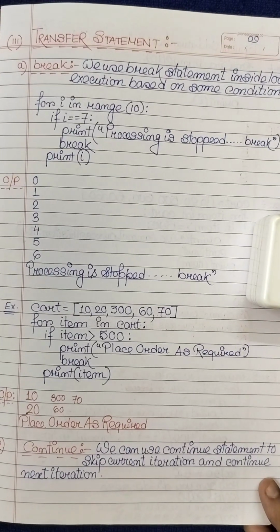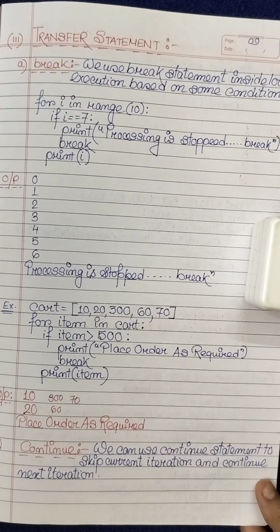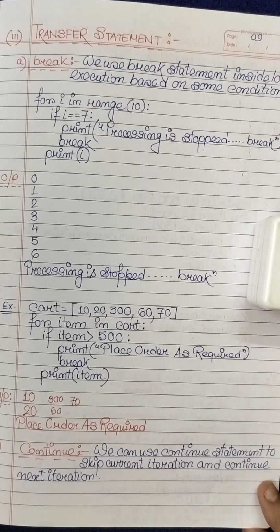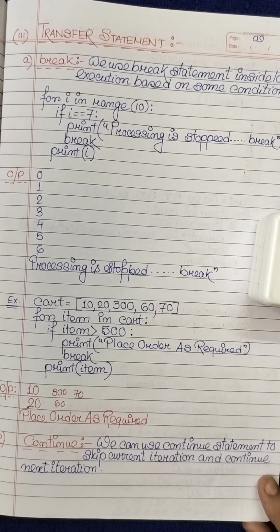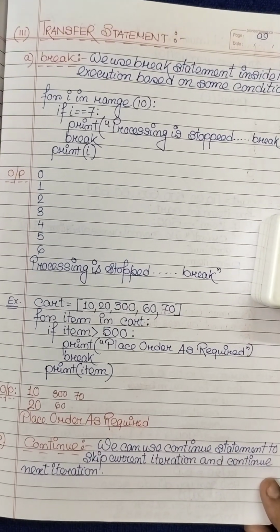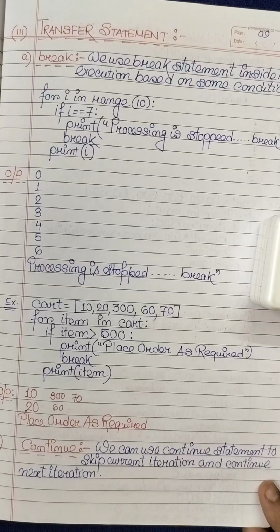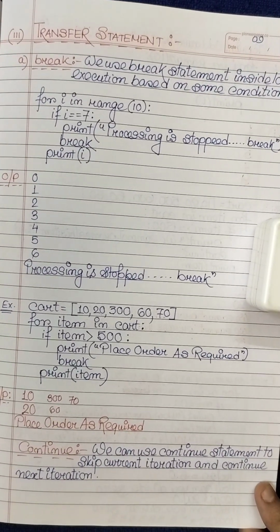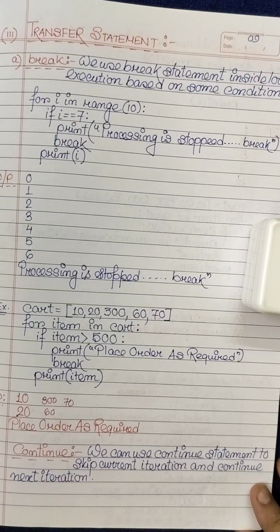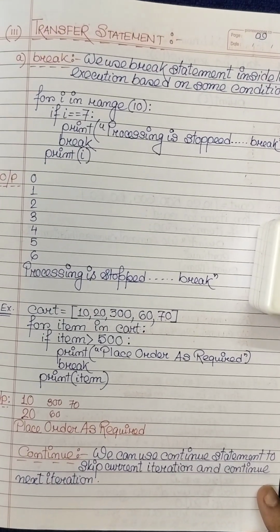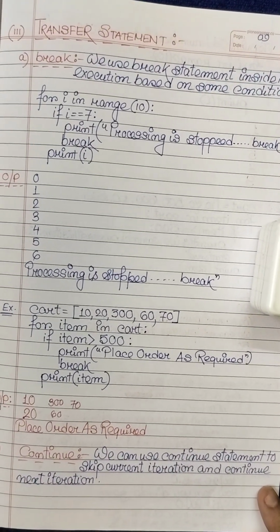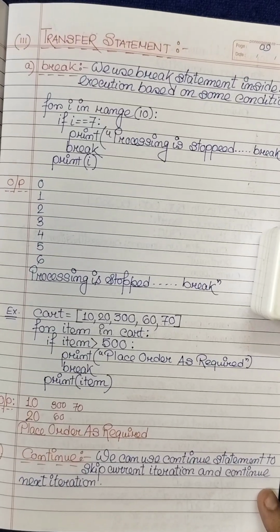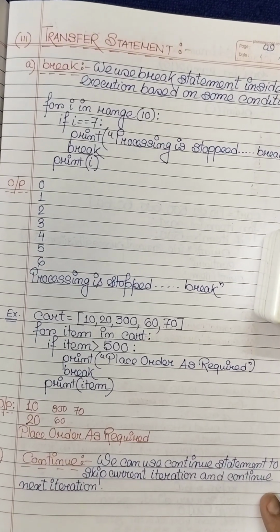In the transfer statement, the first statement is break. We use break inside loop execution based on some condition. For i in range(10), that means we start with i in range 10. If i is equal to 7, print "processing is stopped", break, and print i.